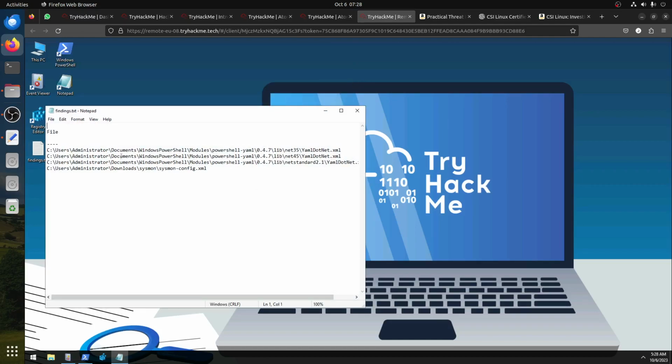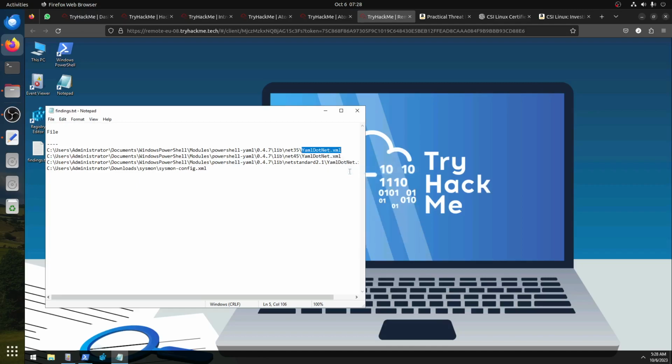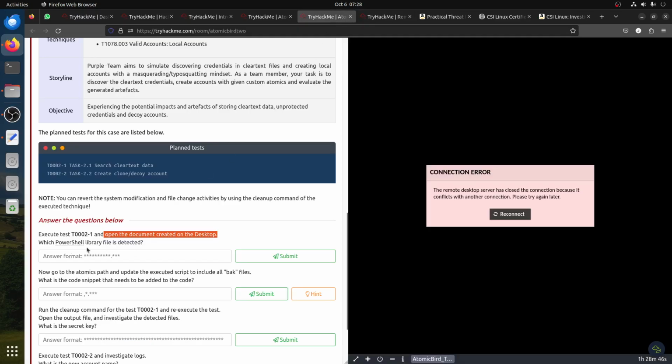It says user administrator, documents, Windows PowerShell, modules, PowerShell YAML, then the library, the .NET, and that. So basically this is the one that is being called. So the question says, which PowerShell library?